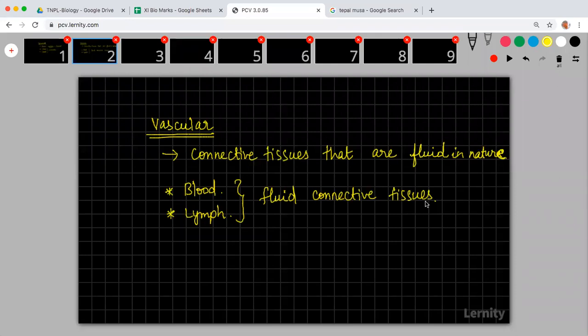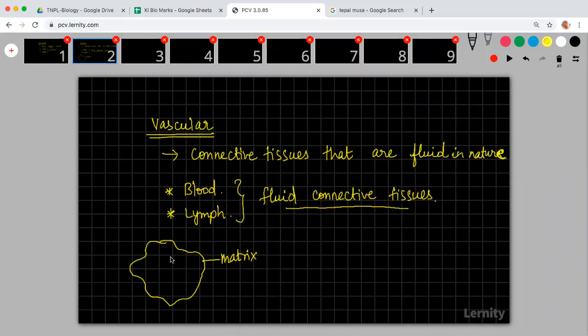Normally, what should a connective tissue have? A connective tissue will have a matrix. And what are the other things that will be there?